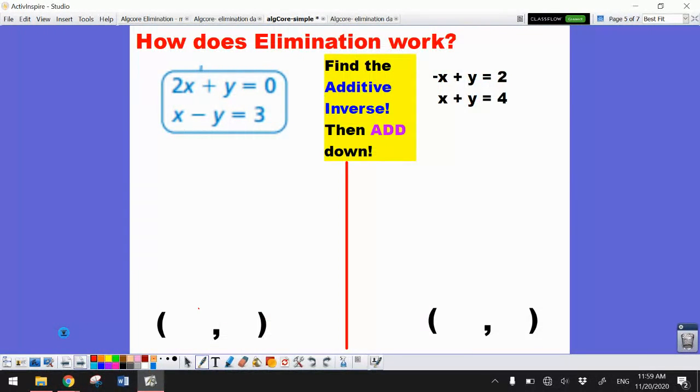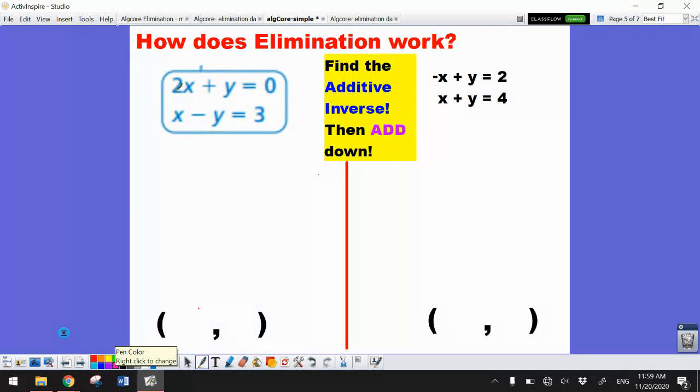Let's take a look at this first equation. If you've got your colored pencil, get it out because we're going to be using it. Even a highlighter or a pen would work. Write this problem down, and let's go through the process of solving a system with elimination. The first thing we're going to do is find the additive inverse.